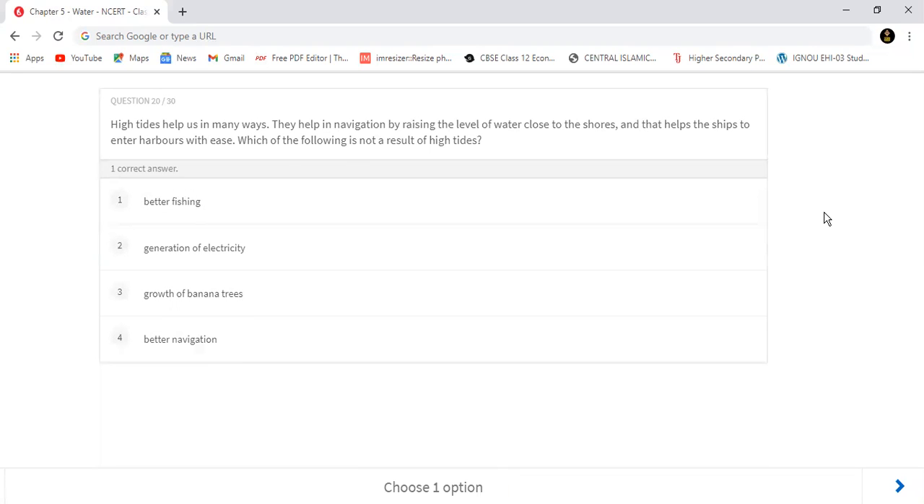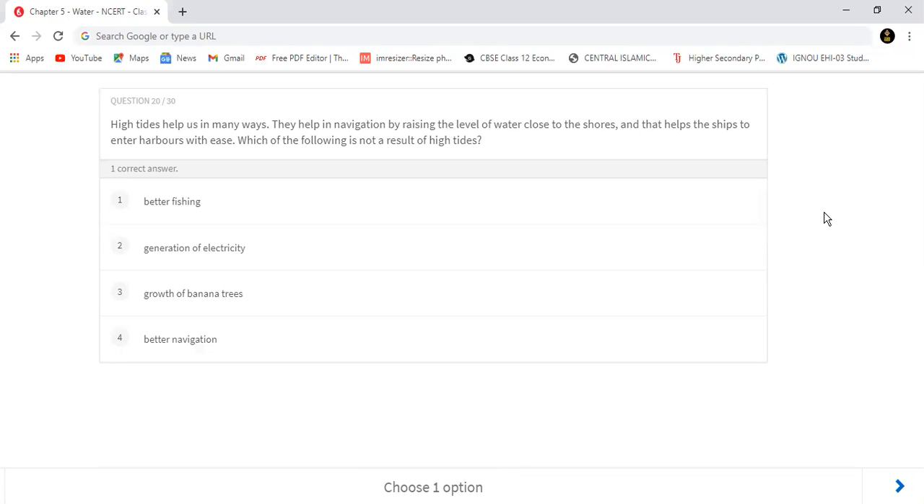High tides help us in many ways. They help in navigation by raising the level of water close to the shores, and that helps the ships to enter the harbors with ease. So which of the following is not a result of high tides? High tides कौन सा result नहीं है? ध्यान दोगे, not a result of high tides यहाँ दिया हुआ है.